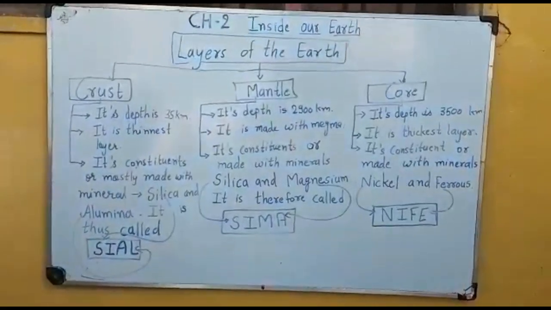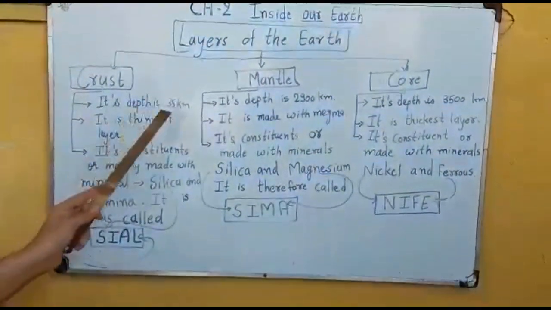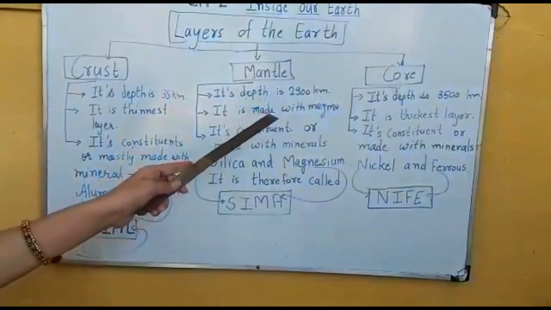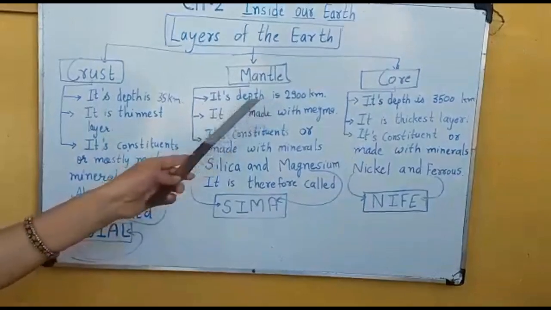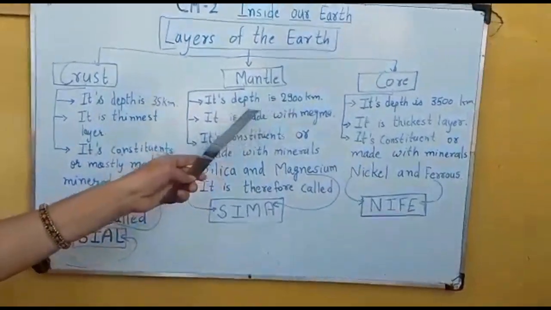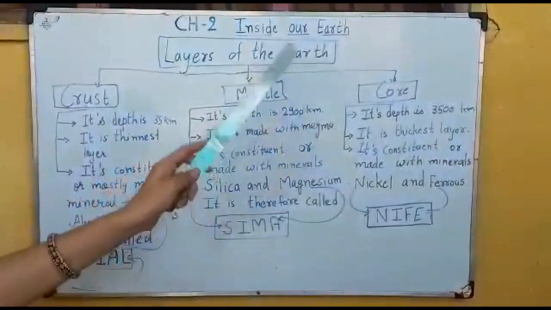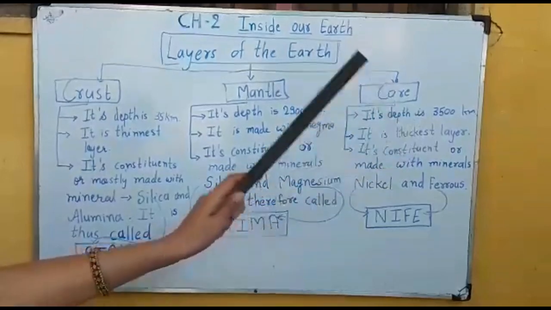Once again we revise the depths. The crust's depth is 35 kilometers. The mantle's depth is 2900 kilometers, which means it is a very broad layer. Then we move towards the core. Its depth is 3500 kilometers down.